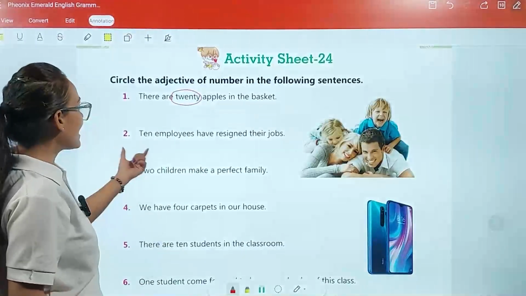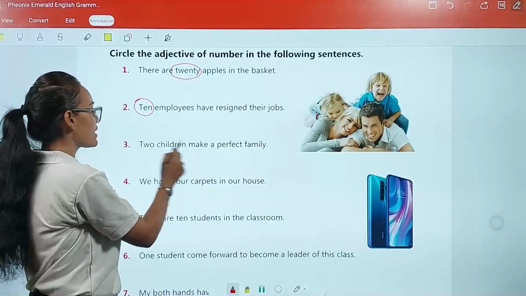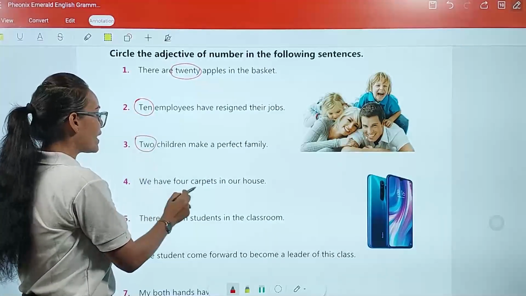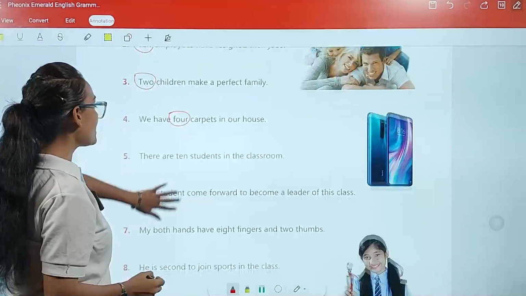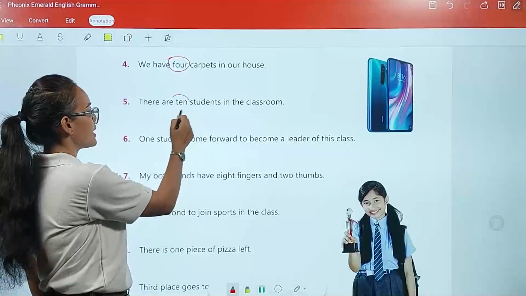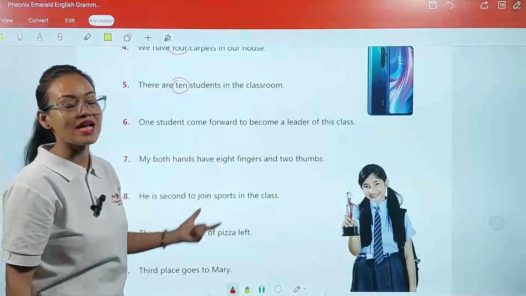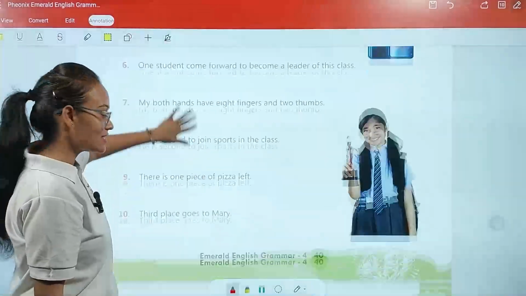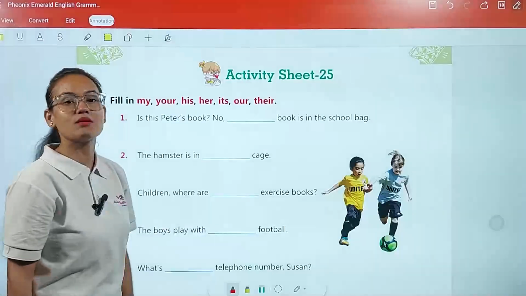Okay, 10 employees have resigned their jobs. 10. Two children make a perfect family. Two. We have 4 carpets in our house. 4. There are 10 students in the classroom. 10. Okay, similarly, my dear student, in this way you are going to circle the rest of the adjective words from the following sentences.